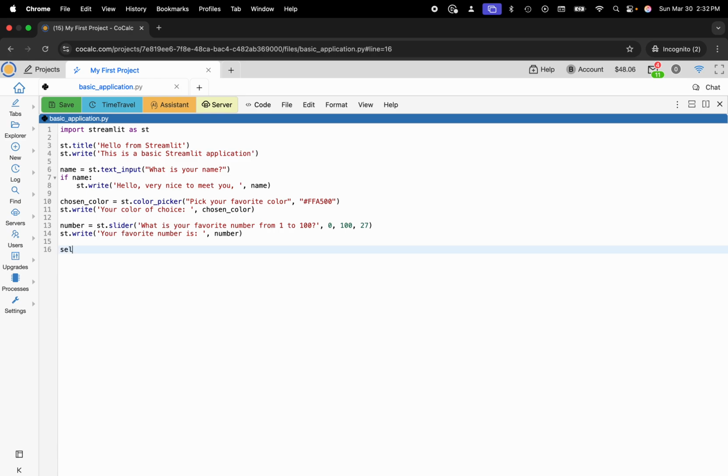So let's do selected date equal to st.date_input. Please select a date. All right.